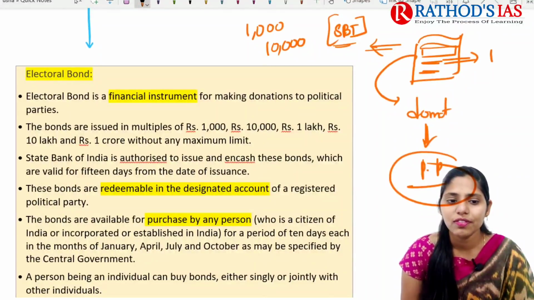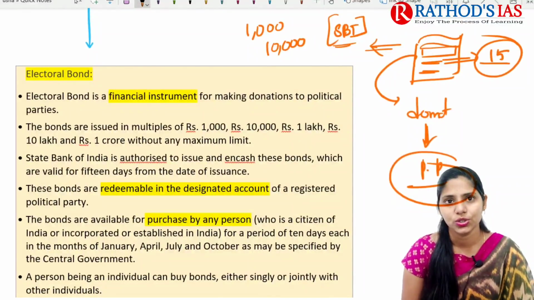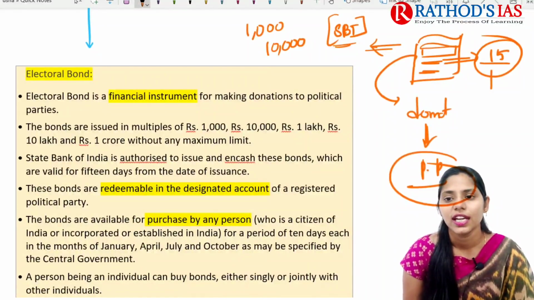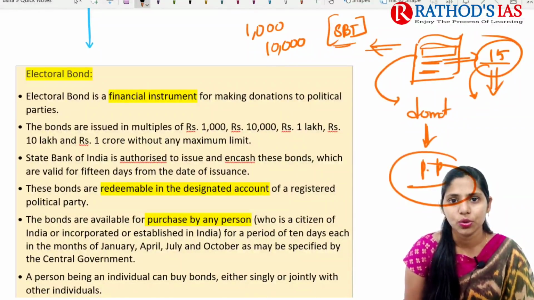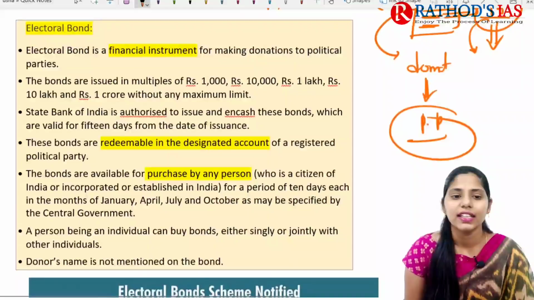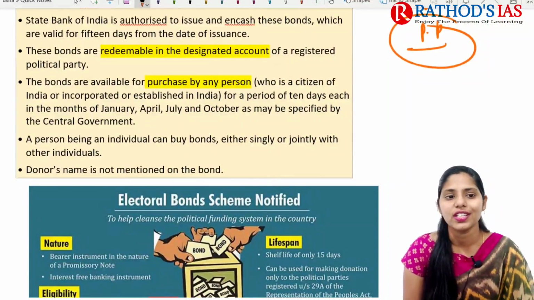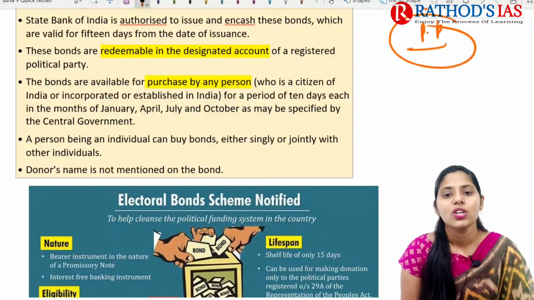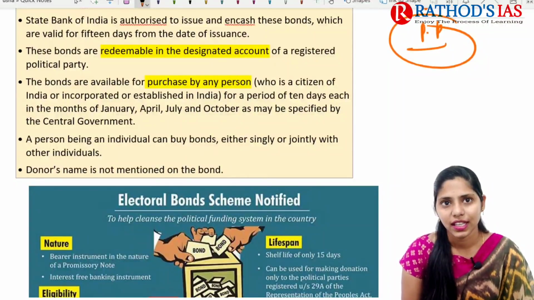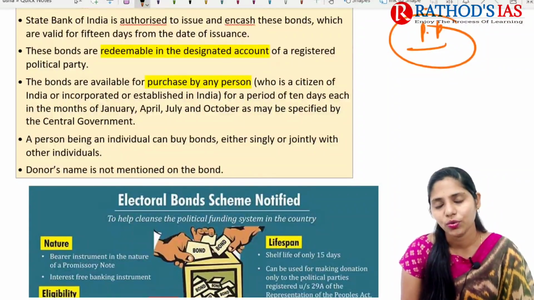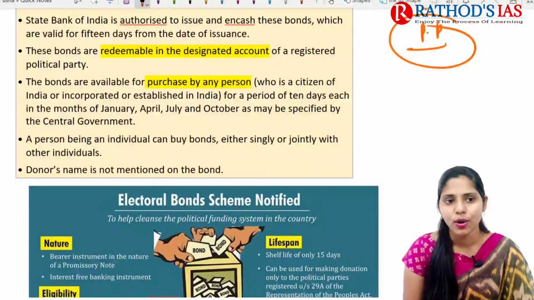And these bonds will be valid for 15 days after the date of issuance, and within these 15 days, that political party needs to go for encashing. And these bonds are redeemable in the designated account of a registered political party. Whenever there is any registered political party, in the name of this political party they can go for issuance of these electoral bonds.